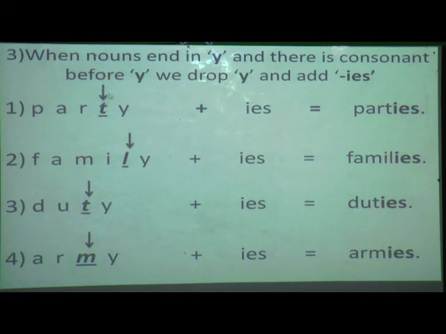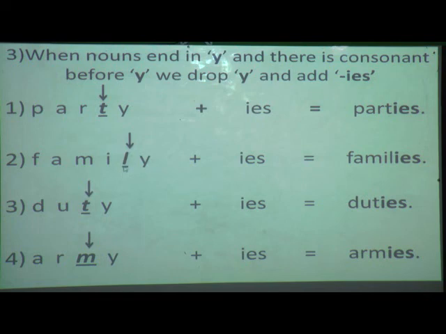Can you see this, students? Yes. Now does this T come under vowel or consonant? Yes, it is a consonant. So when it is a consonant, that time you are going to add IES to make the plural form. Hope you have understood, students. Again one more example I will take. Next is family. Here also you can see the noun ends with Y, and before that which letter is this?